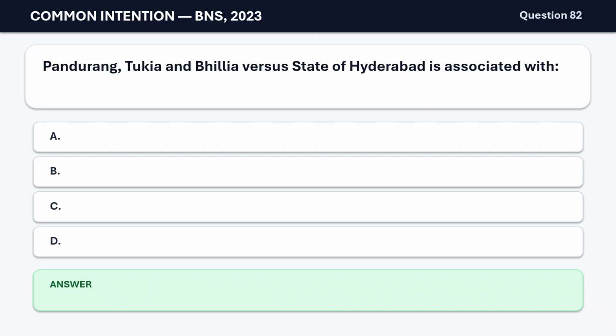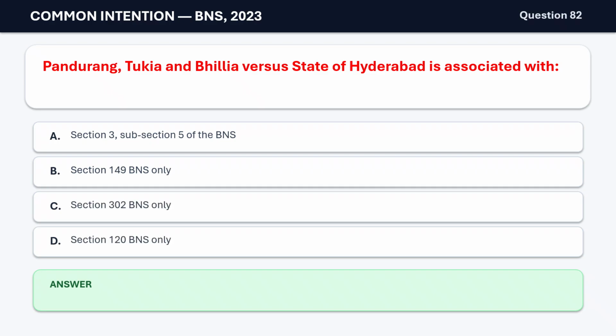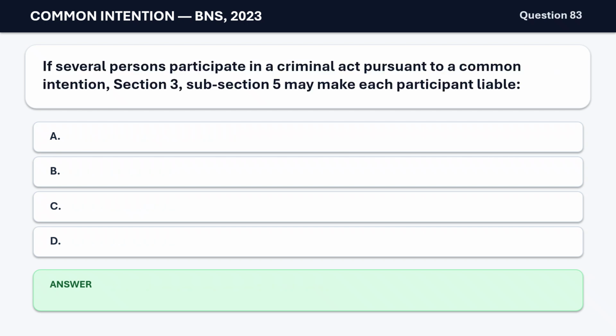Common intention. Question 82. Pandurang, Tukya and Bhilya vs. State of Hyderabad is associated with A. Section 3, subsection 5 of the BNS. B. Section 149 BNS only. C. Section 302 BNS only. D. Section 120 BNS only. The correct answer is A. Section 3, subsection 5 of the BNS.